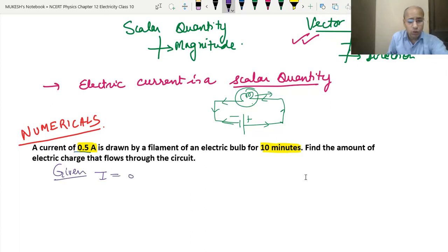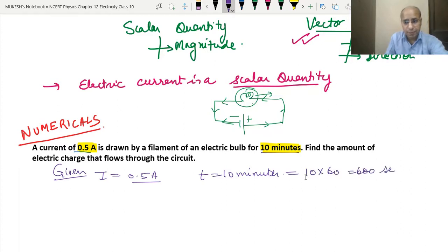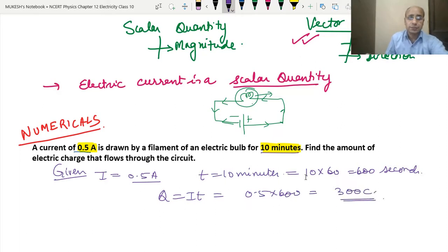So we have the current given, I equal to 0.5 ampere. And the time is 10 minutes. If the time is given in minutes or hours rather than seconds, then we have to convert it into seconds. So 10 into 60, that means 600 seconds. So Q equals IT, which we have studied above. That is 0.5 into 600. If we multiply it, it becomes 300 coulomb. That is the answer.